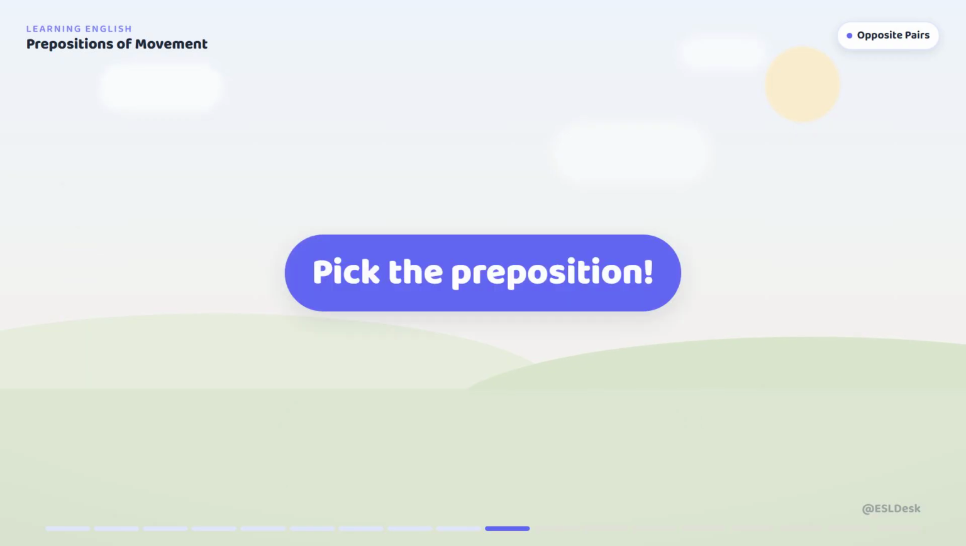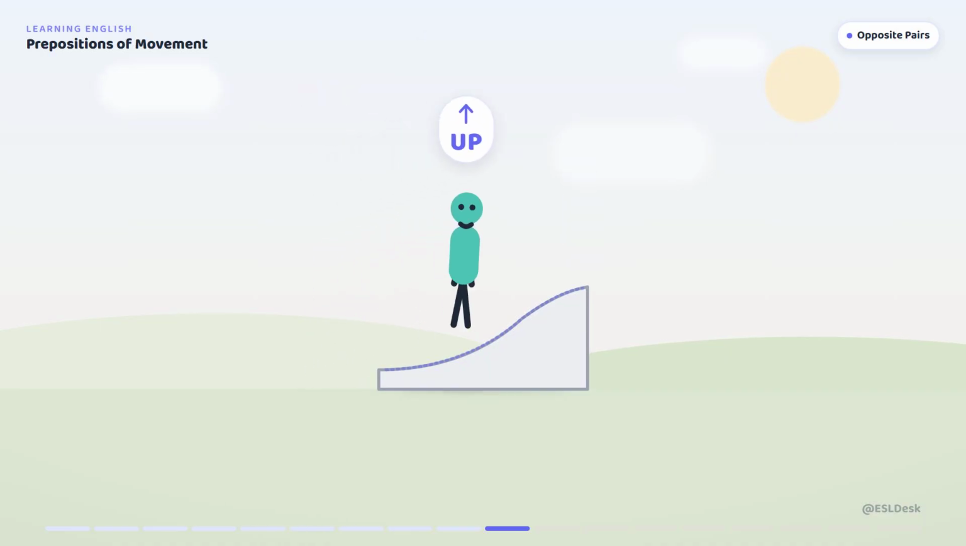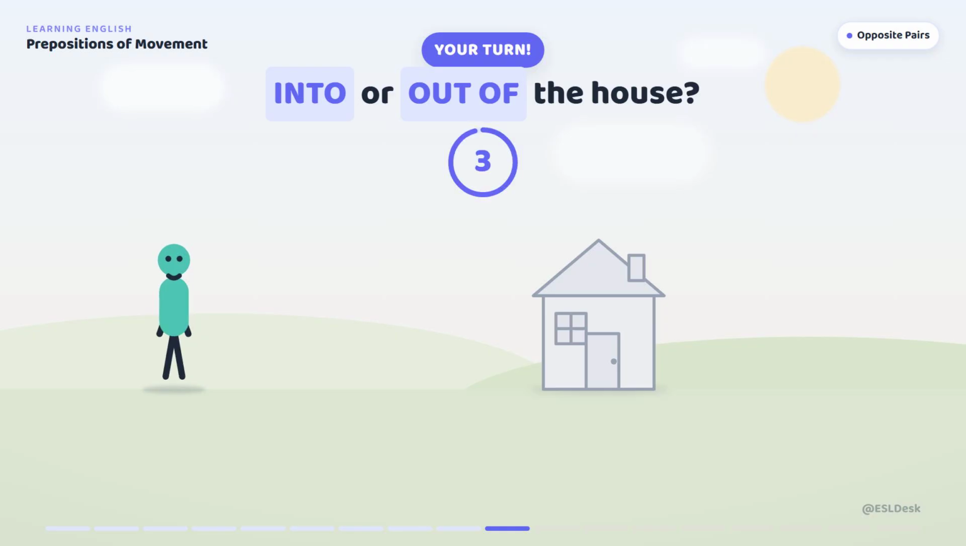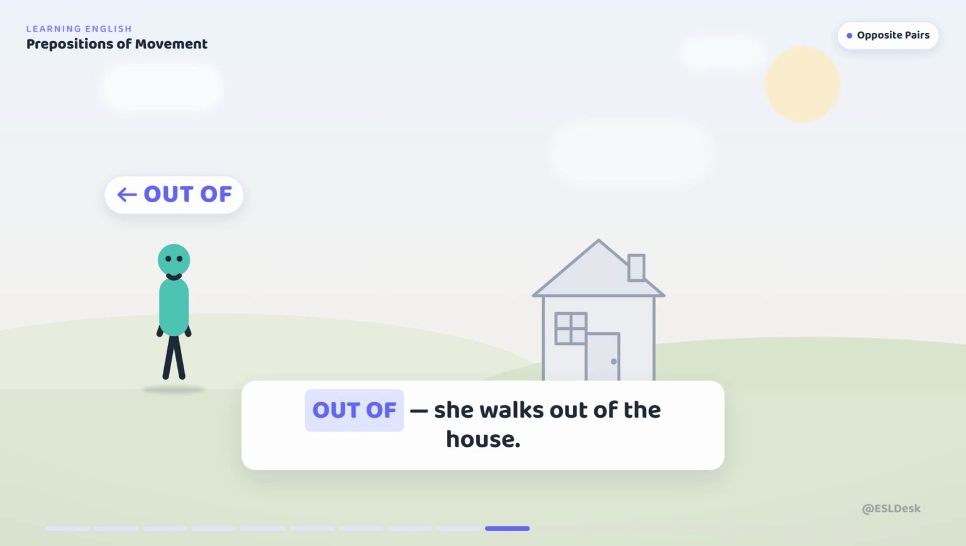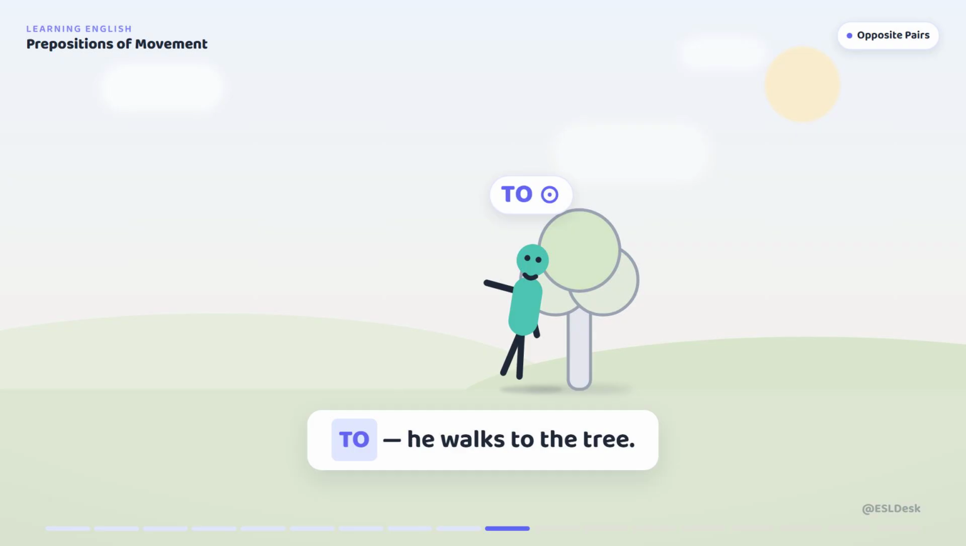Watch and pick the preposition. Is he going up or down? Up, he walks up the hill. Into the house or out of it. Out of, she walks out of the house. Is he walking to the tree or from it? To, he walks to the tree.